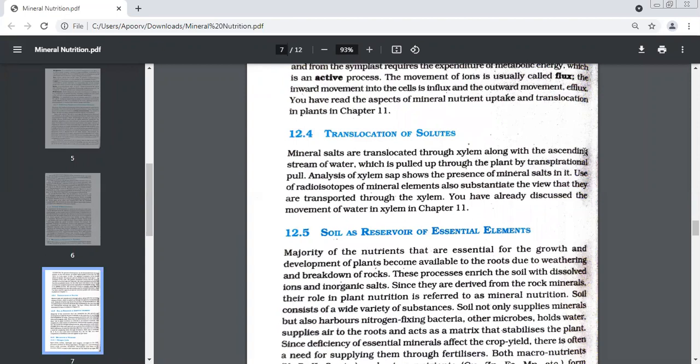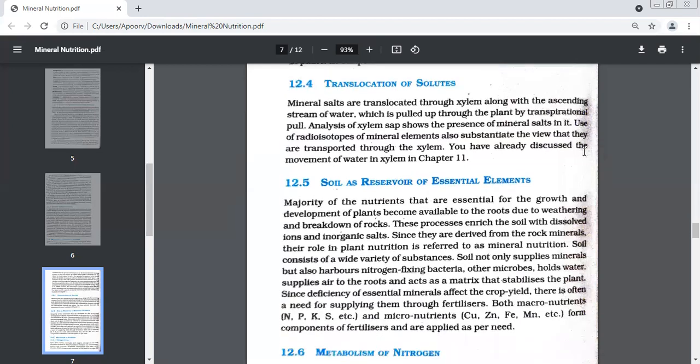Yes, and if the ions move inward, it is known as influx. Remember this. And outward movement, if they are going towards the soil, then it is known as efflux. So please remember all three words: flux, influx, and efflux.